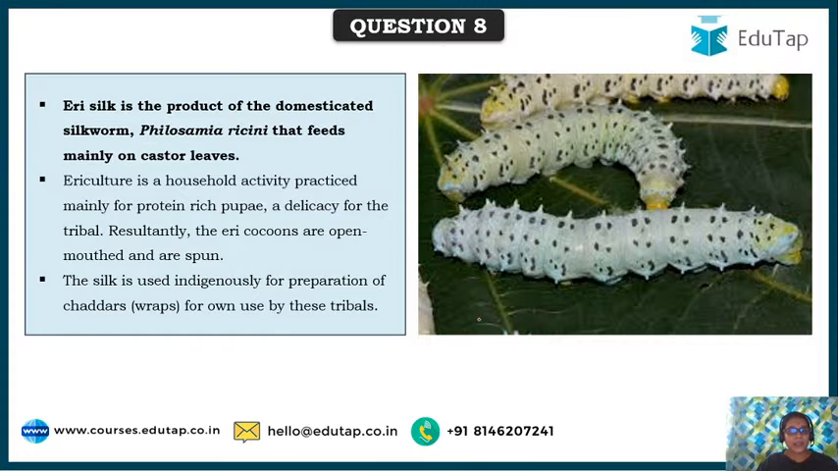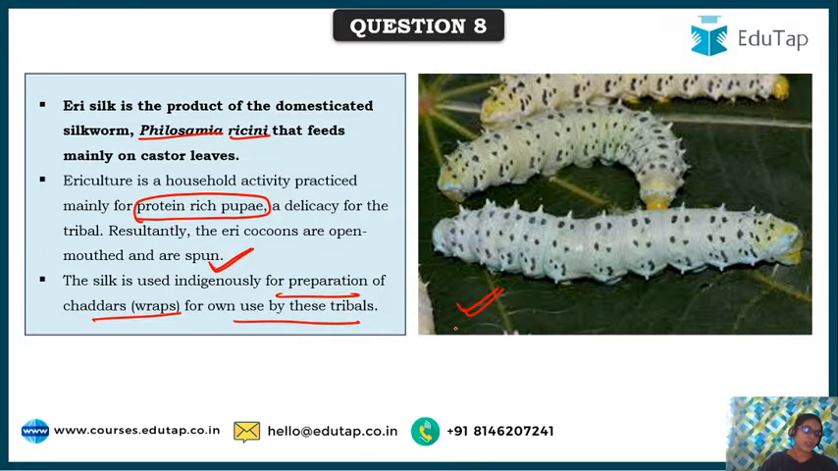Here is the eri silkworm, as you can see, and its scientific name is Philosamia ricini. This is a household activity practiced mainly for the protein-rich pupae, which are a delicacy for the tribals. Resultantly, the eri cocoons are open-mouthed and spun. That's the reason these are used indigenously for preparing chadars, wraps for their own use by these tribals. So the tribals rear these eri silkworms for the pupae.